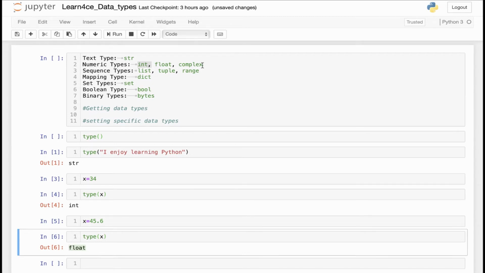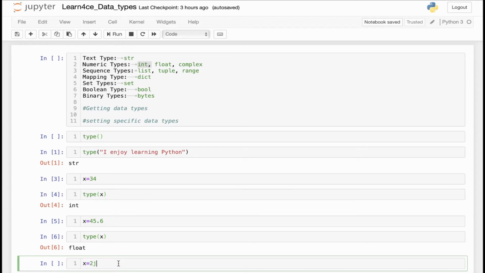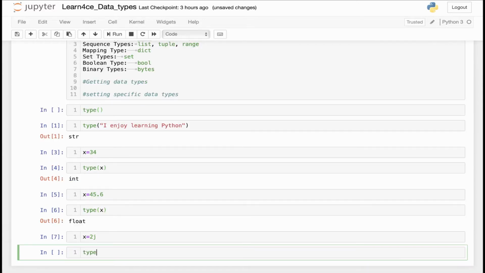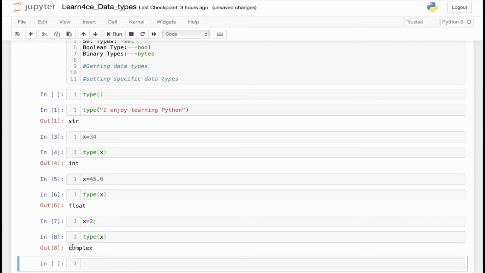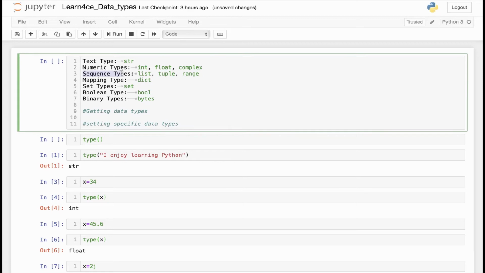The next numeric type is complex. Complex includes any complex number. You may not deal with complex numbers a lot in Python, but it's good to know it is one of the numeric data types in Python. For instance, I don't know, 2j. If I define x equals 2j, then this is a complex data type. So if I run type x, as you can see, it identified it as a complex.